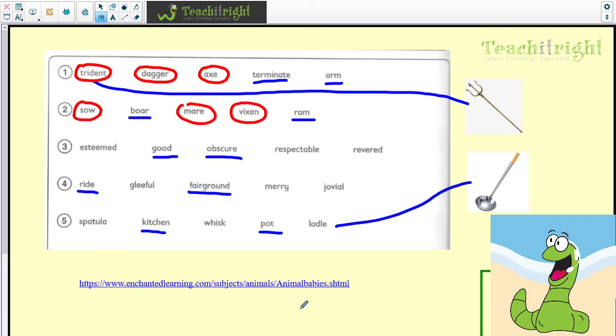Down the bottom here, I've actually given you a website which might be worth having a little look at, maybe to learn some of the animals' young. Often these questions do crop up in the 11 plus, and it might be worth having a look through that website, listing some of them down and just trying to learn them. They've also got pictures of animals on that website as well, so that will really help you and hopefully help some of those animals' young stick with you as well.